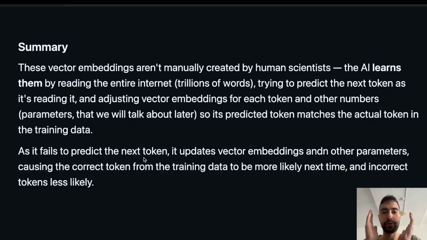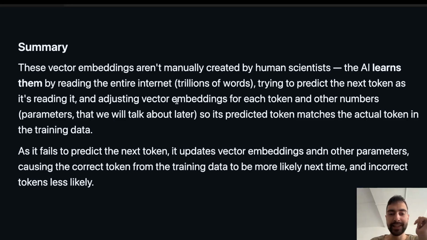Now get ready for the next concept. I put it in the summary. These vector embeddings aren't manually created by human scientists. I think we know that. The AI learns them by reading the entire internet, trillions of tokens, trying to predict the next token as it's reading it. So it tries to predict and then checks if it's predicted well.